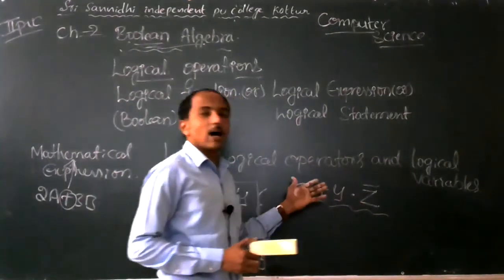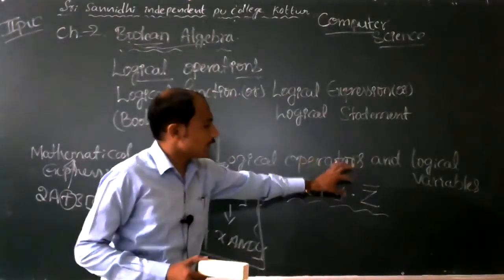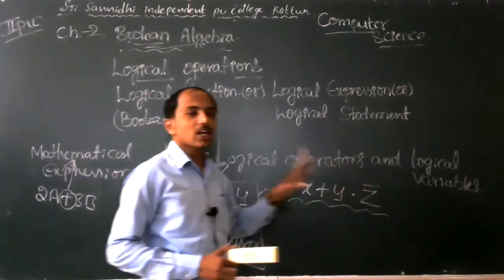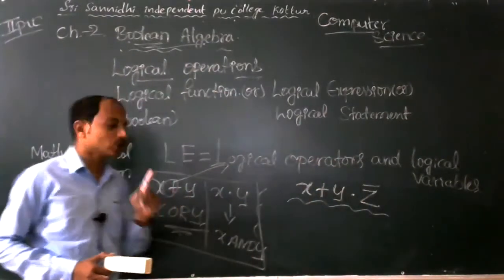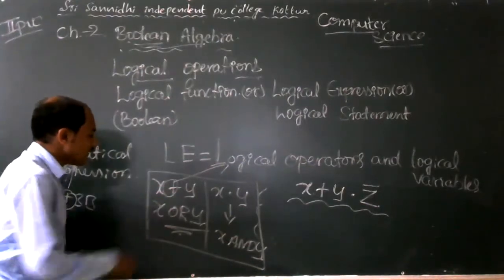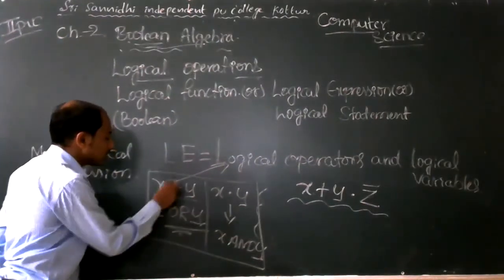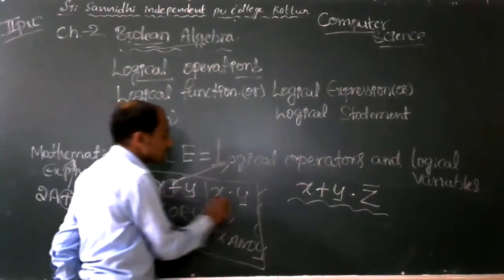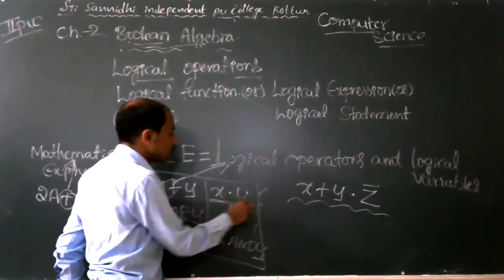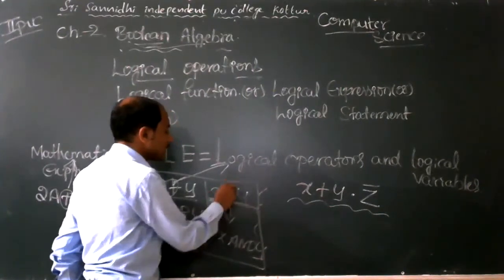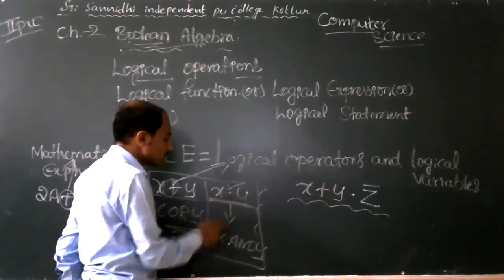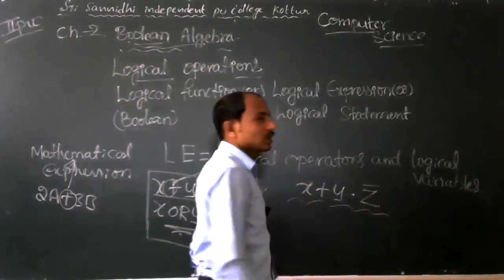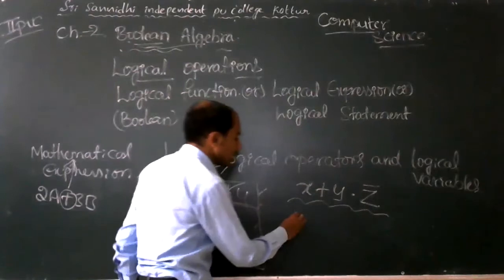Here there is one operator, two operators, three operators; three operators are present in the single expression. But x plus y contains only one operator, the OR operator, so it is a simple expression.